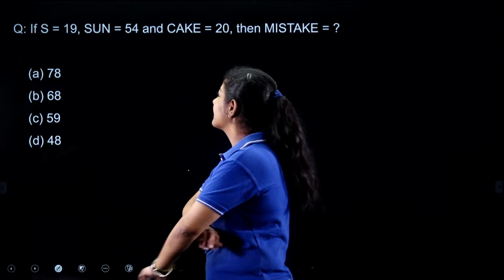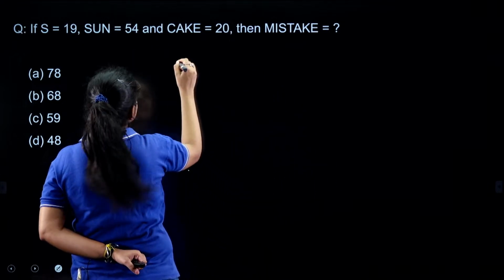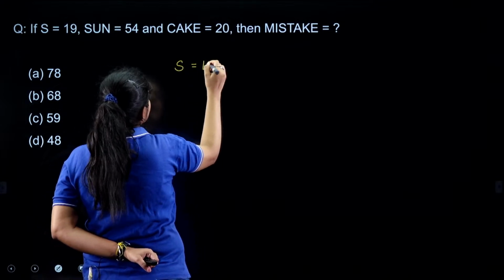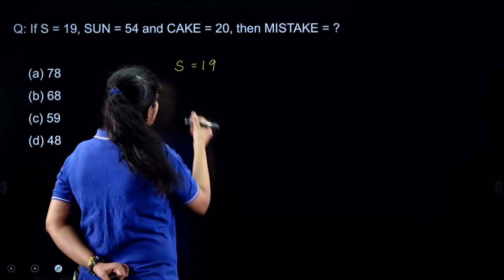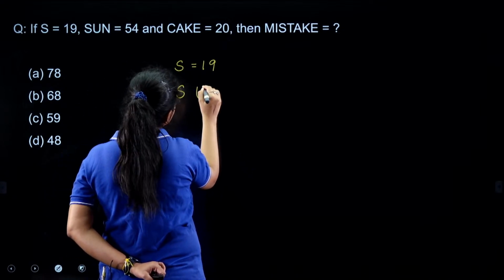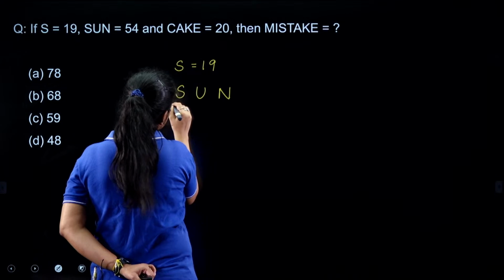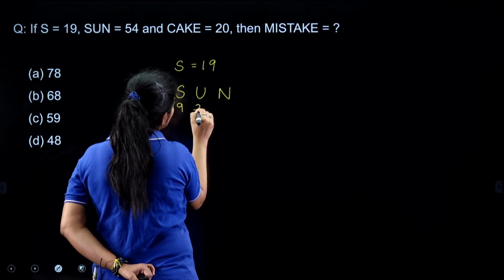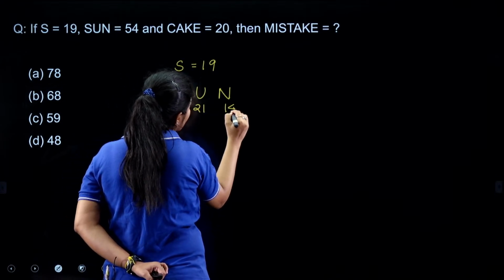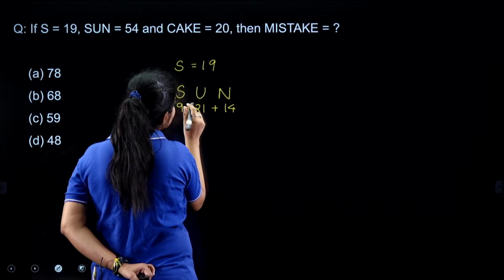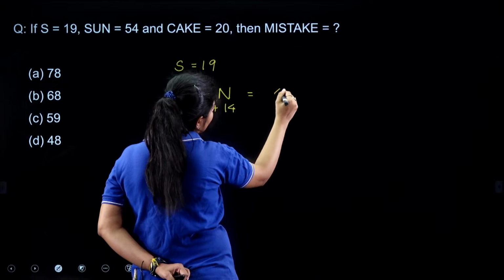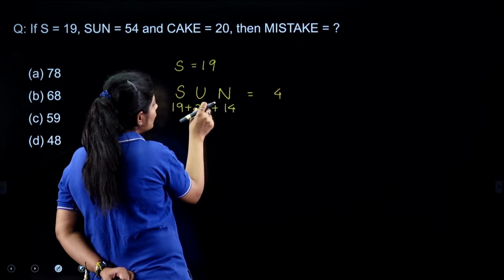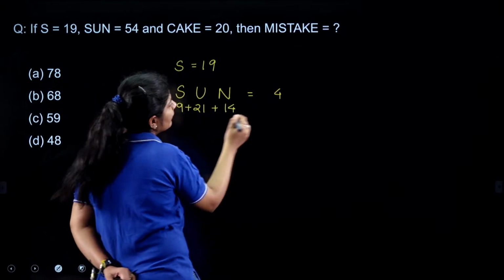Let's start discussing it. The question says that if S is equals to 19, the actual associated number of S is 19 only. Now let's talk about Sun, SUN. So the associated numbers are 19, 21 and 14. If I add them up, what answer am I getting? 9 plus 1, that is 10, 10 plus 4, that is 14, and the 1 is carried forward, 2 plus 2, that is 4 and 1, 5.